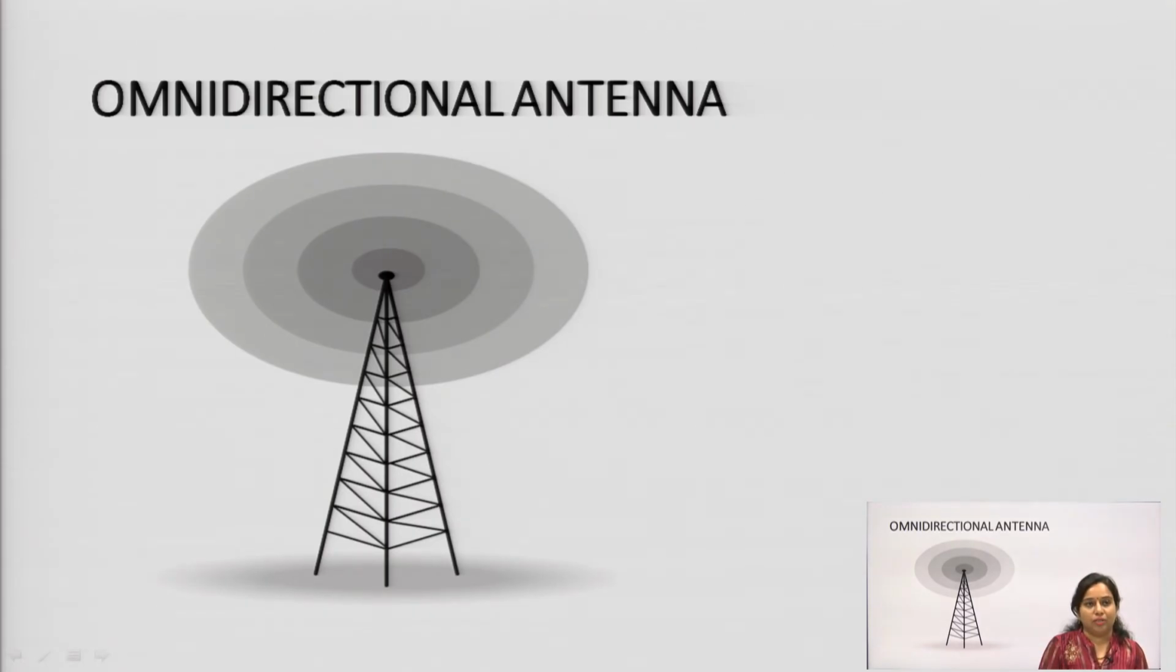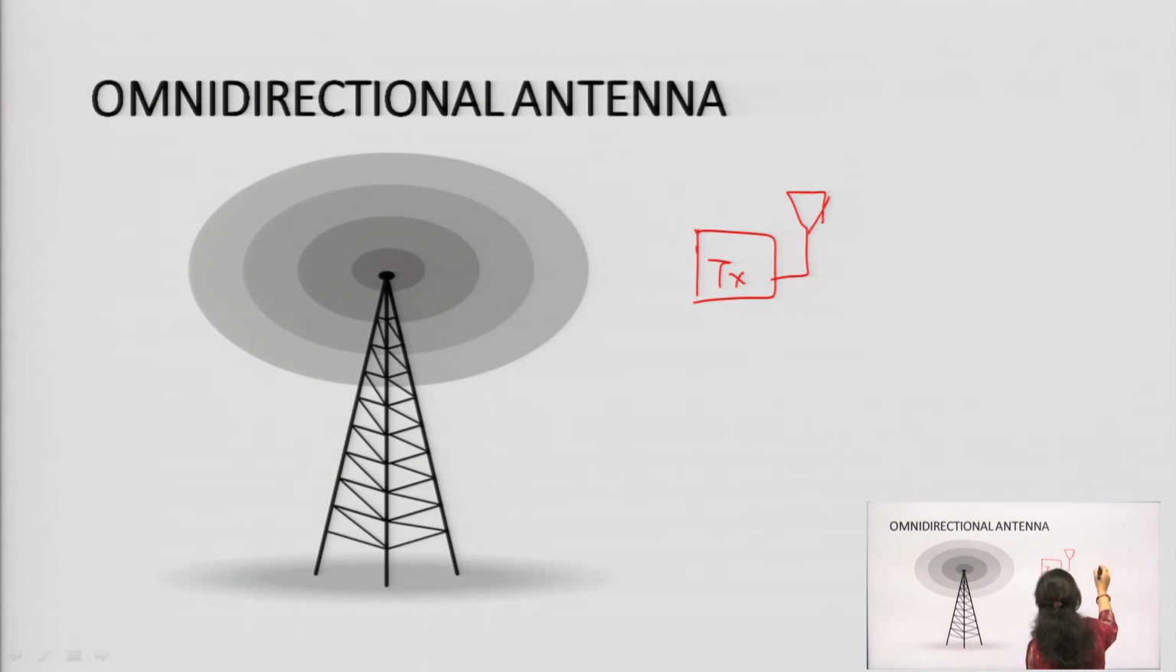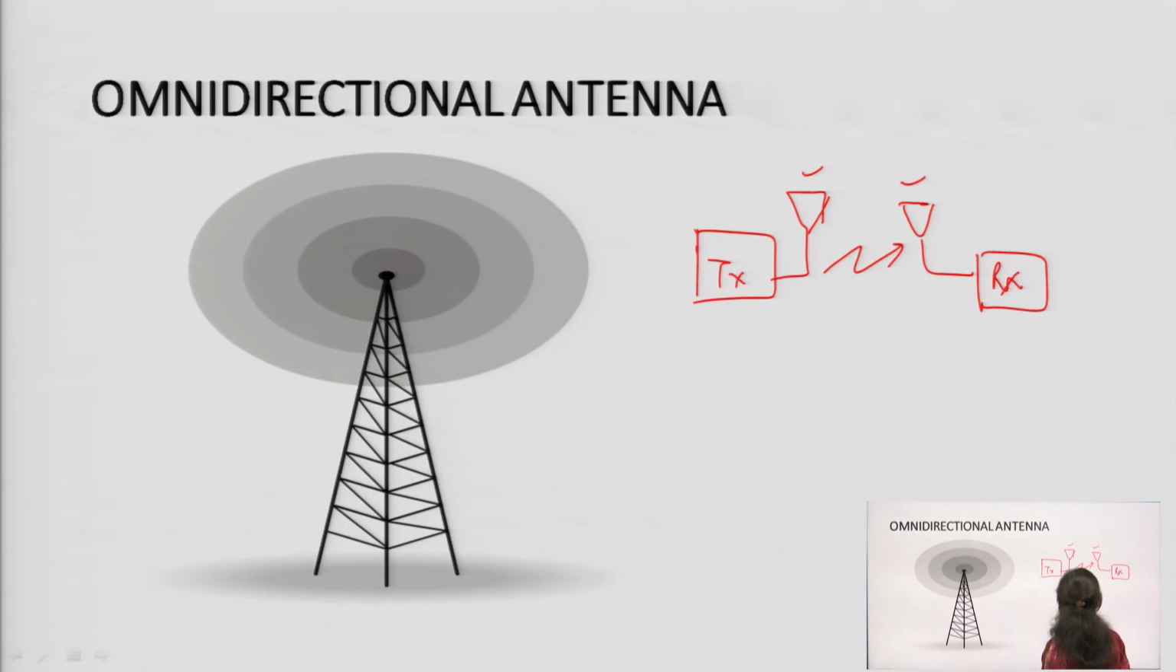Next, we will move to the type of antenna that will be used for any kind of broadcasting, because in both wired and wireless, an antenna will be used. This is the transmitter, this is the antenna associated with the transmitter, this is the receiver, this is the antenna associated with the receiver, and this is the channel. It may be a wired channel, it may be a wireless channel.